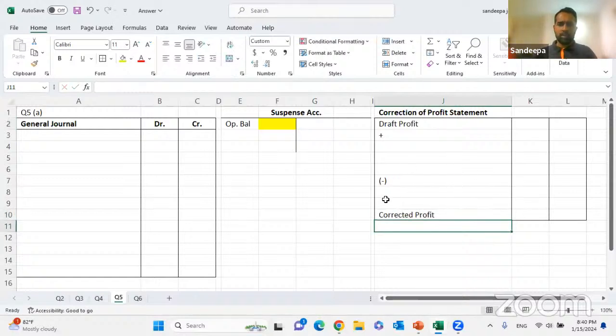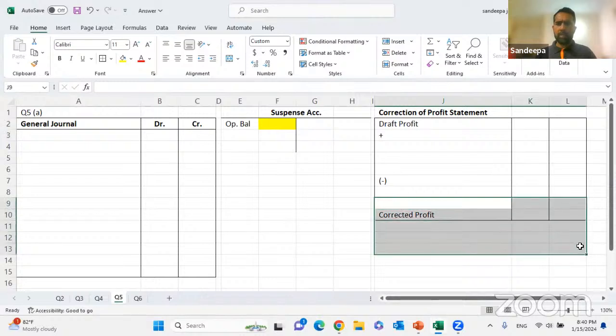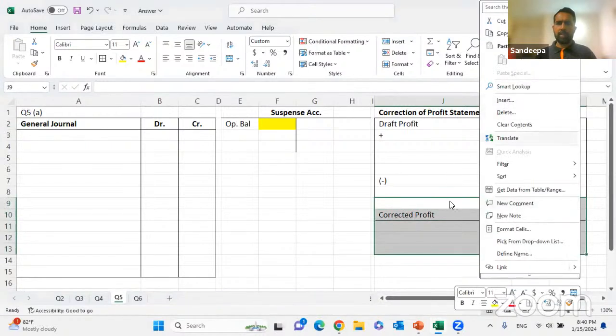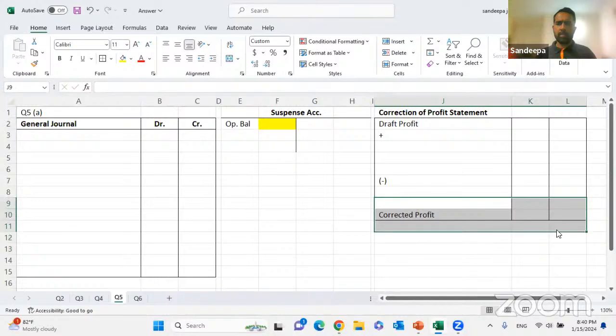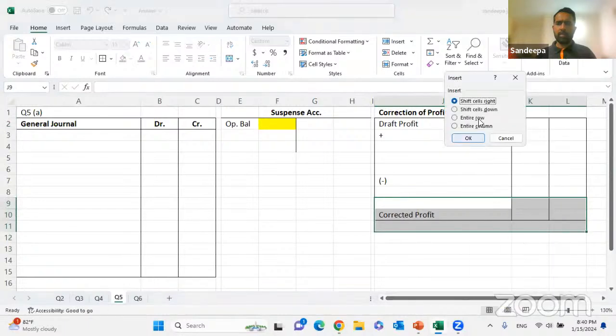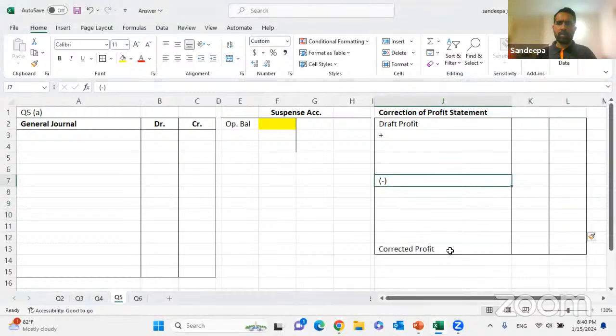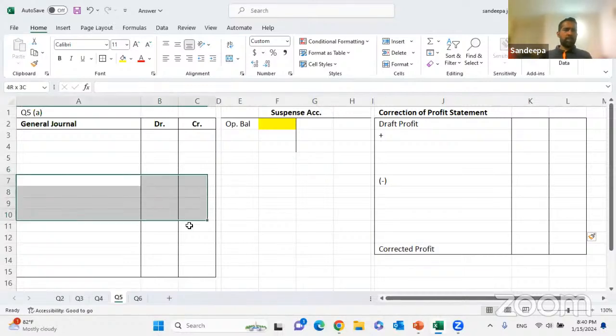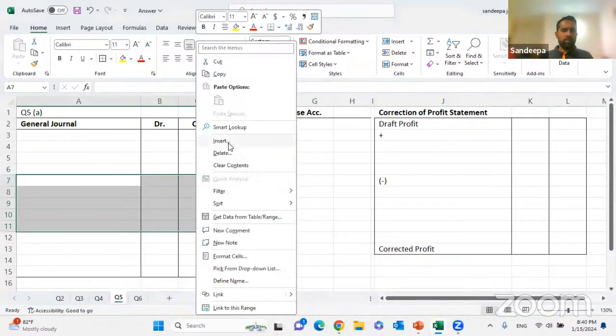Right? So simply we might need some space here. Highlight. Okay, that's it. These are the requirements of this question.